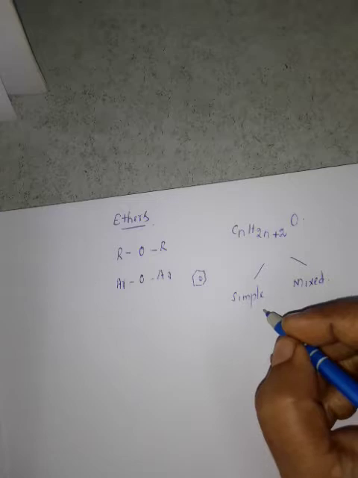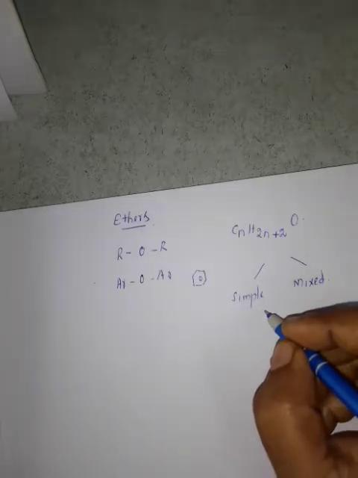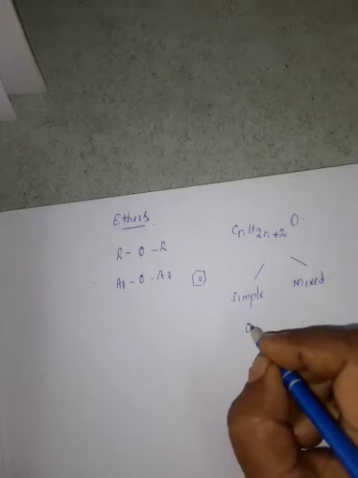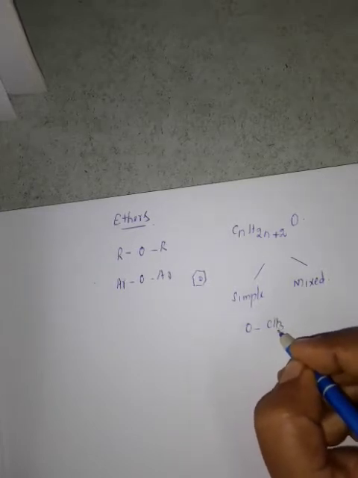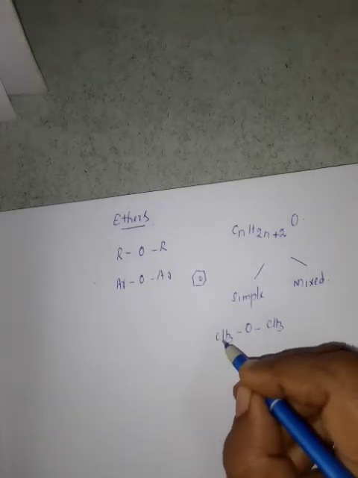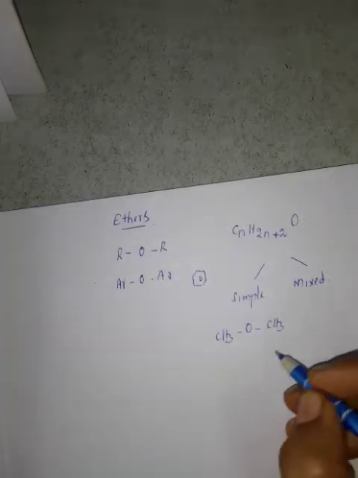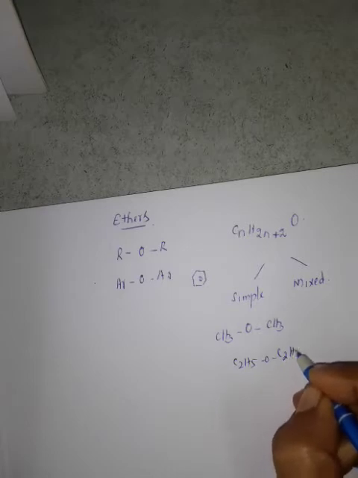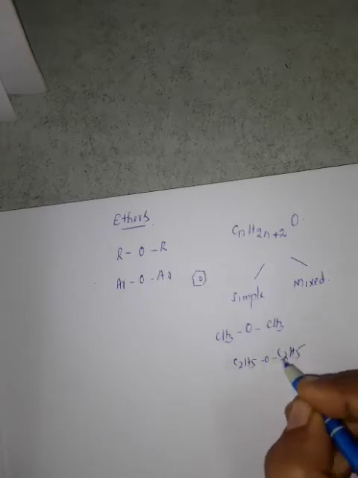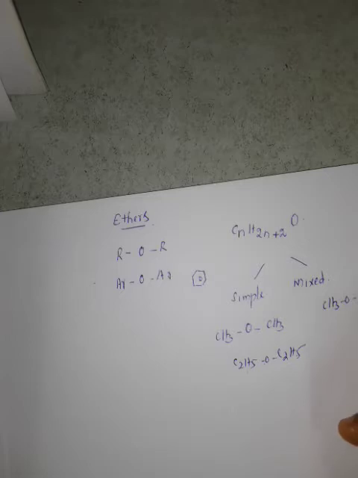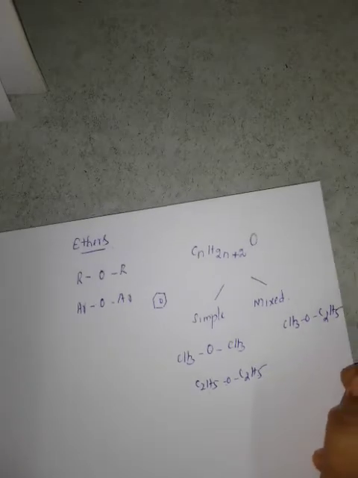What is meant by simple ethers? Both alkyl or aryl groups attached to the oxygen atom are the same. For example, O connected to the same alkyl group: methyl, methyl, dimethyl ether. Otherwise, ethyl group, diethyl ether. Now, mixed ether, this one example.